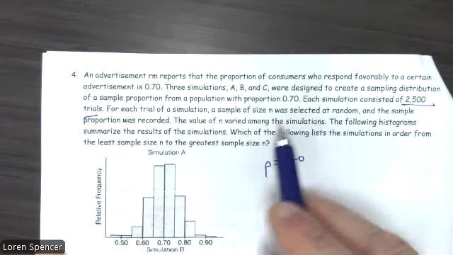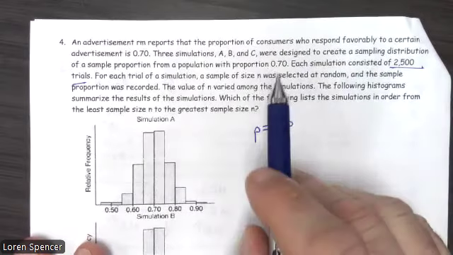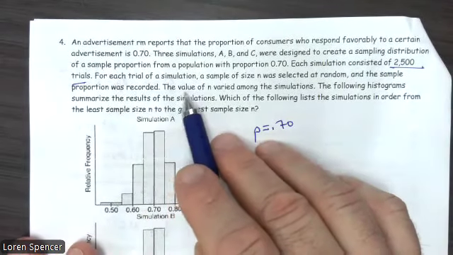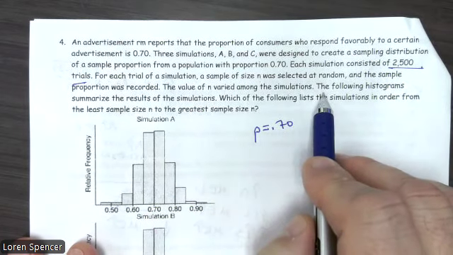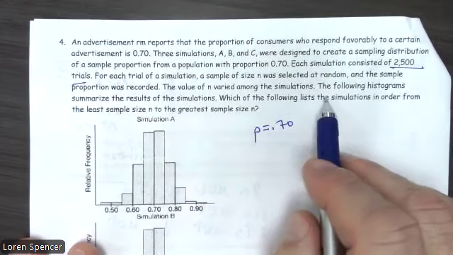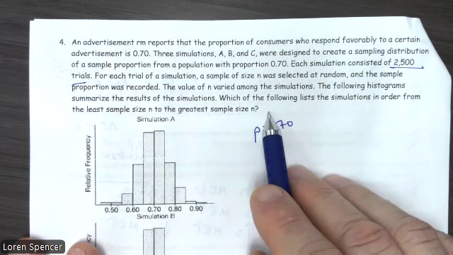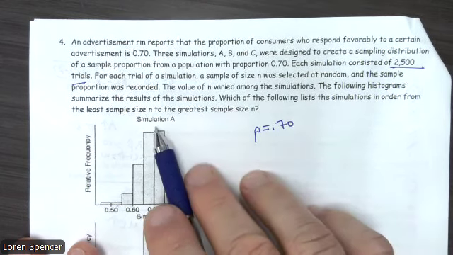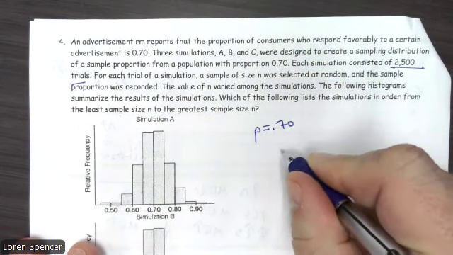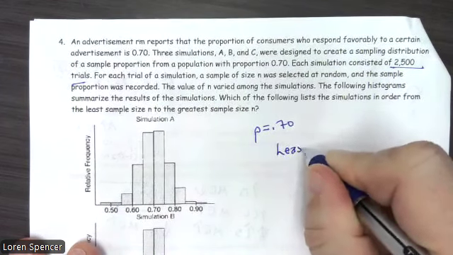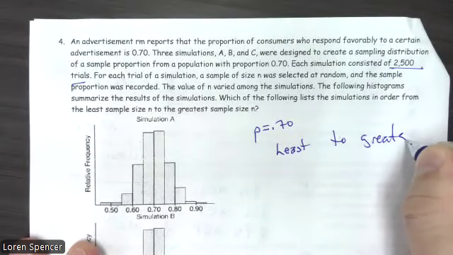All right, so we have different size samples. We're going to do it 2,500 times, but we have different size samples. And the sample proportion was recorded. The value of n varied among the simulations. That's what we just said. It's changed. The following histogram summarizes results of the simulations. Which of the following lists the simulations in order from least sample size to greatest sample size? So we're going from least to greatest.